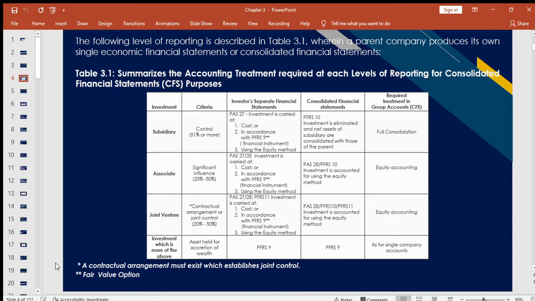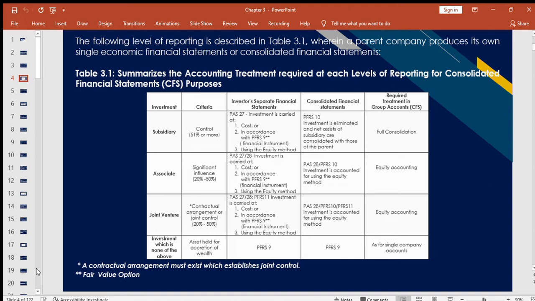Then, as for the investor's separate financial statements, for our investment in subsidiaries, as per PAS 27, investments are carried either at cost, in accordance with PFRS 9 or our fair value option, or using the equity method.